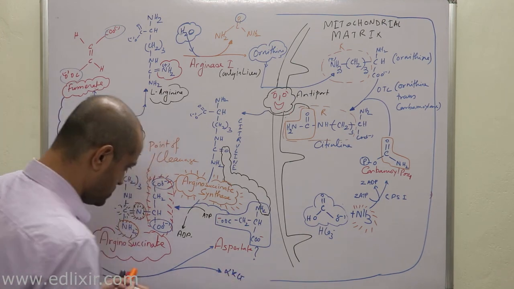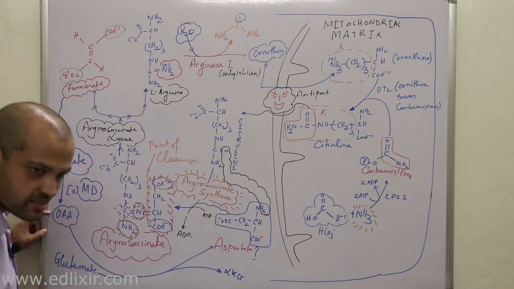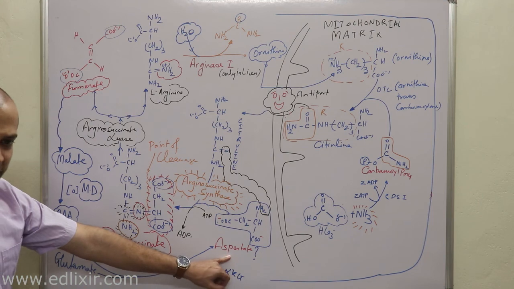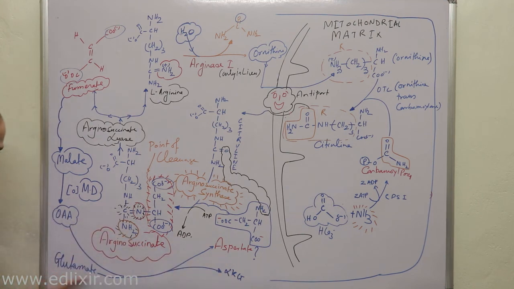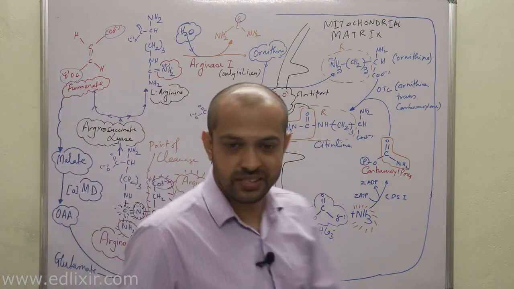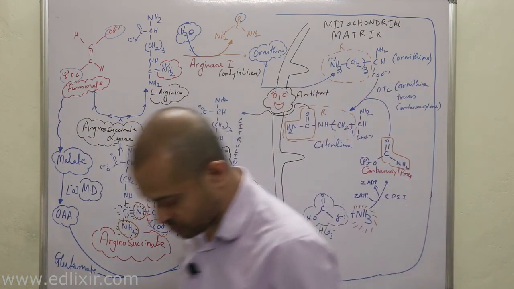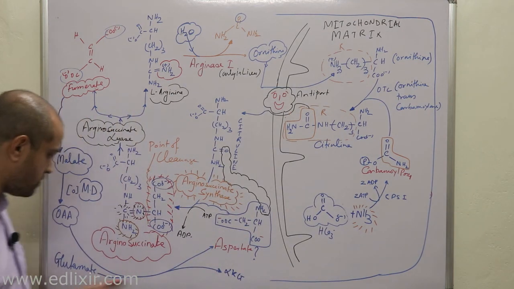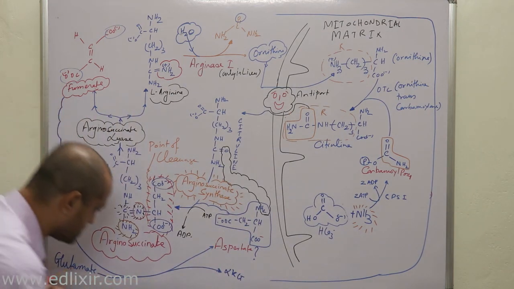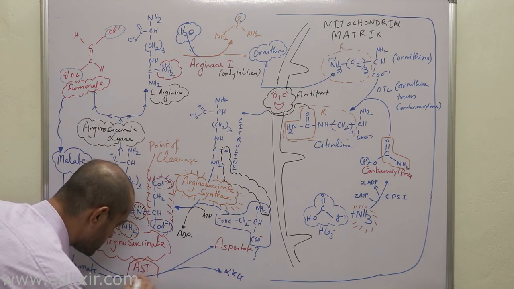Now you know what this is. Oxaloacetate was what? A keto acid. Now a keto acid has been converted into an amino acid, and then an amino acid has been converted into a keto acid. What is this? This is nothing but transamination. This is nothing but the work of aspartate transaminase, AST.